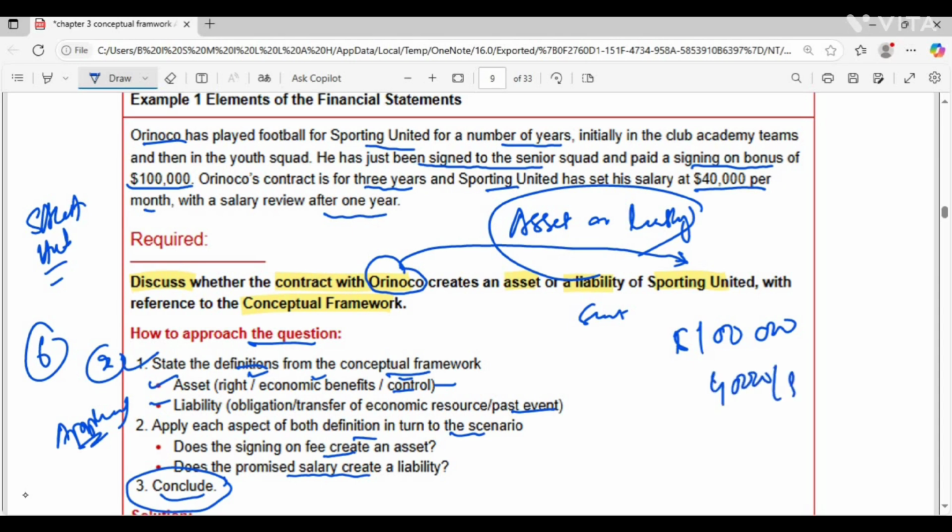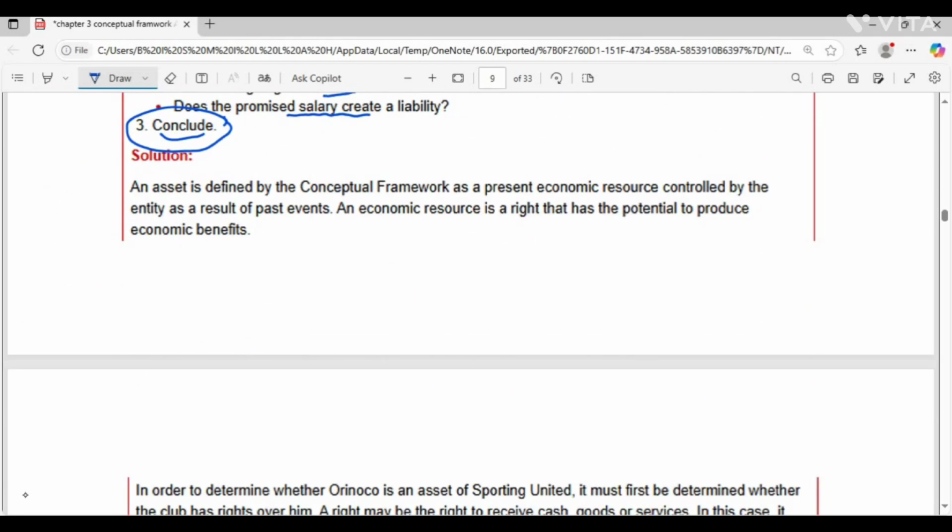Now you have to first write the definition. What is the definition? Let me scroll it down. You will see here, a liability is defined as a present obligation of the entity to transfer an economic resource as a result of past events. And an economic resource is a right that has the potential to produce economic benefits. This is the definition of asset.